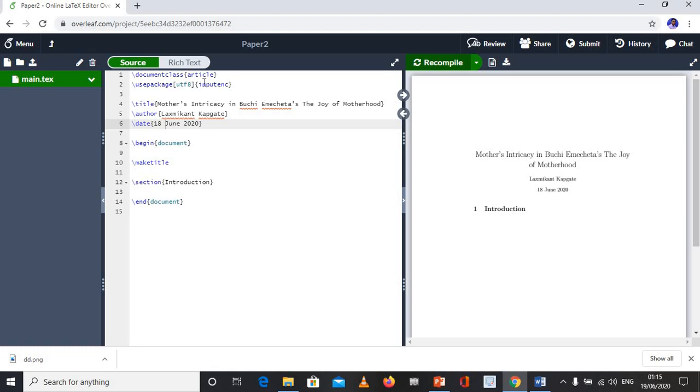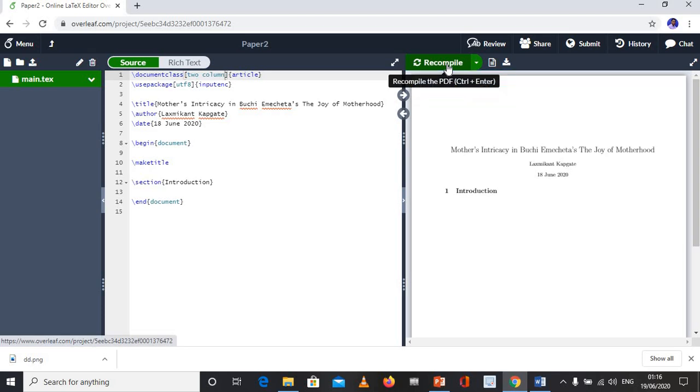For example, this is an article, and if I want to write this article in 2 column, for 2 column you need to insert square bracket and write 2 column and click. So whatever I write or insert in this page, it will be set in a 2 column page.